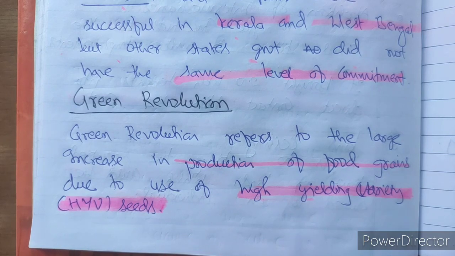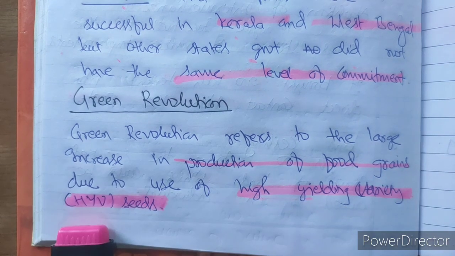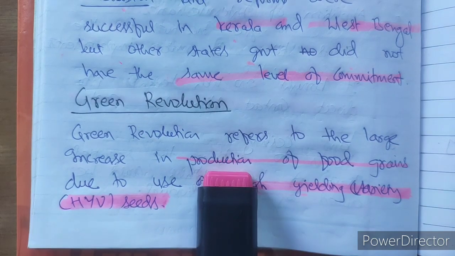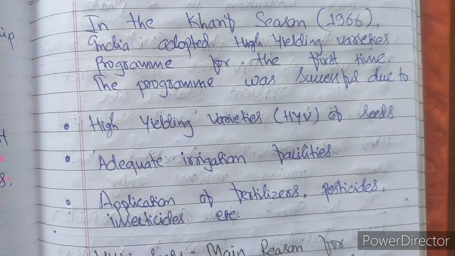The green revolution concept is very common to you. You might have studied this in your previous social science classes also, in junior social science class. So with the help of high yielding variety seeds, HYV seeds, and modern technology, there was a tremendous increase in the production of food grain. This whole process is known as the green revolution. Let us see some further detail in this.